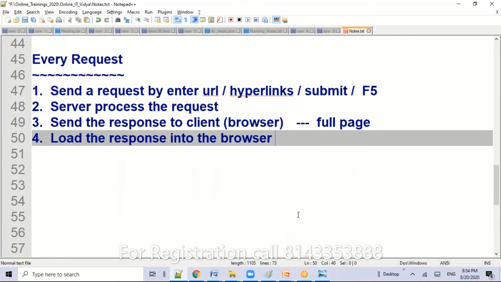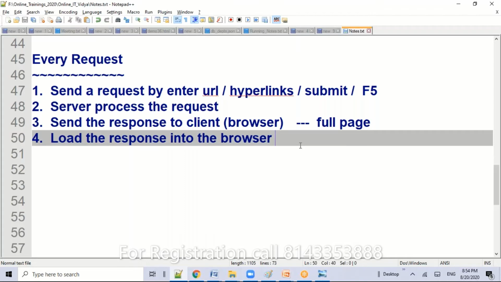Now think about this: suppose you are watching the cricket score on a website. Every few seconds the score gets updated, and whenever it is updated, we refresh. Refreshing is nothing but sending a request to the URL, to the server, once again. The server processes the request, generates the complete page, and again the browser loads the complete page. This traditional approach we call the full page loading approach.